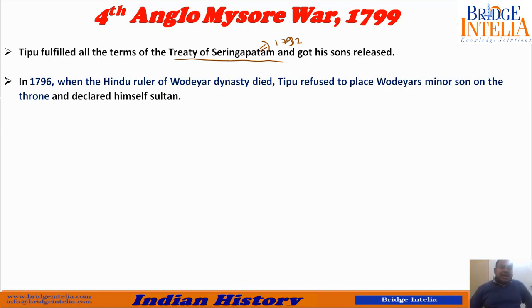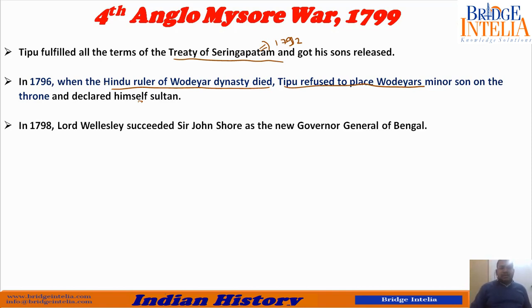In 1796, when the Hindu ruler of the Wodeyar dynasty died, Tipu refused to place the Wodeyar's minor son on the throne and declared himself Sultan. As I already told you, Hyder Ali used to at least recognize them as kings. But Tipu Sultan completely refused to consider them king anymore. So this gave an opportunity to the British to intervene.